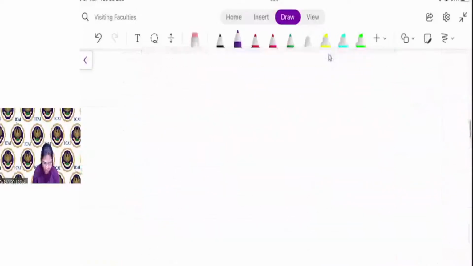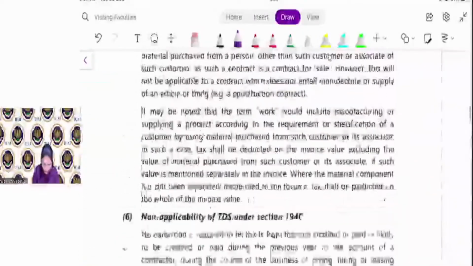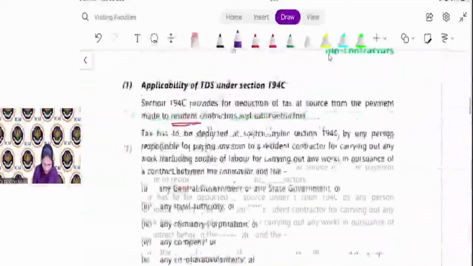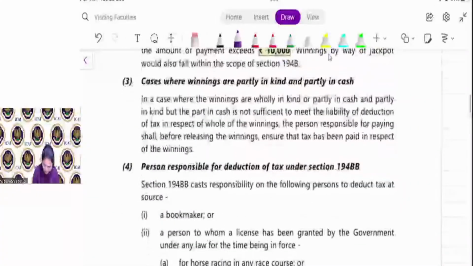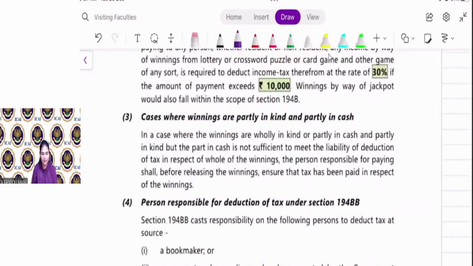194BB is for TDS on winning from lottery or crossword puzzles or horse race. 194BB is for horses. For the notification number, you don't have to learn it, you just remember the content. That's it.